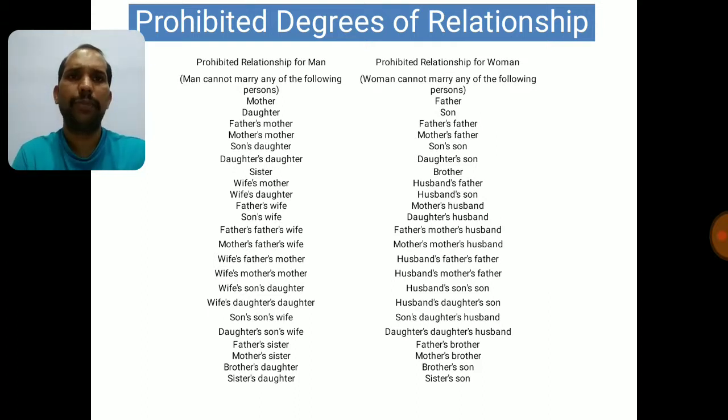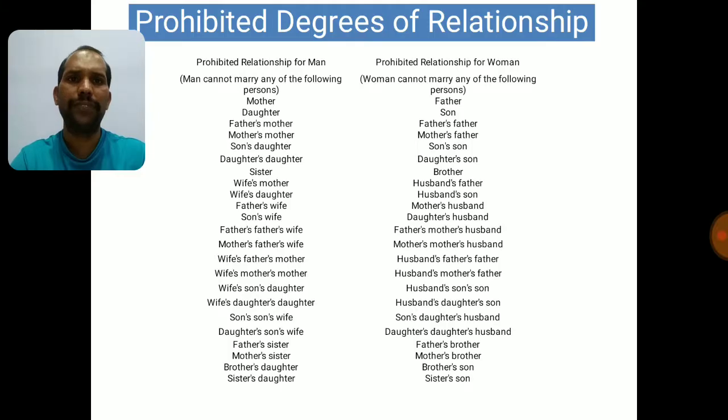Now let's understand prohibited degrees for men, whom he cannot marry, when we are dealing with section number 5. The prohibited degrees are mother, daughter, father's mother, mother's mother, son's daughter, daughter's daughter, sister, wife's mother, wife's daughter, father's. Now when I'm saying wife's daughter, this can be a second marriage, so she must be having a daughter from her first marriage. Now can a man marry the daughter of his wife's first marriage? No, that is prohibited degree. That is how it should be read, wife's daughter.